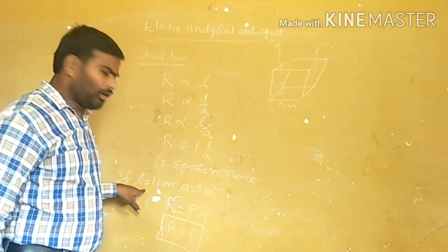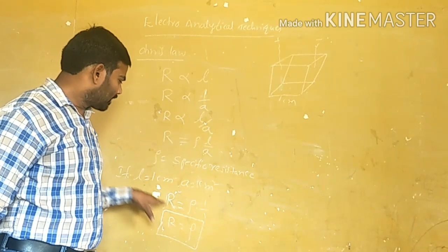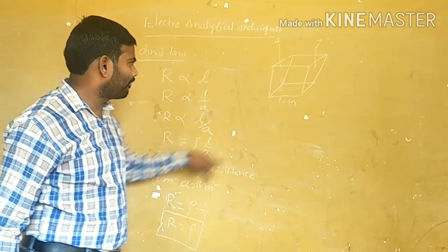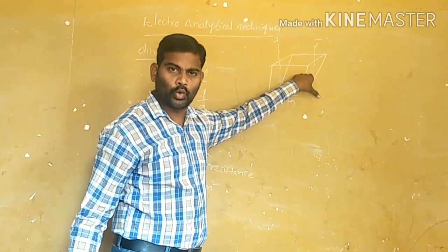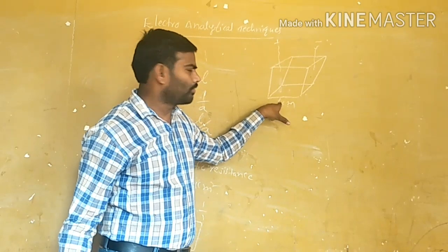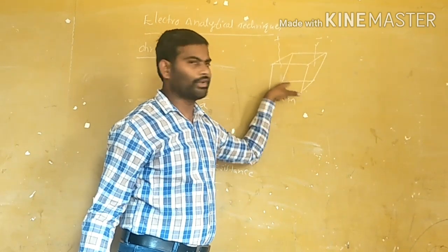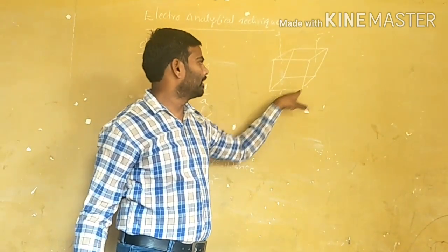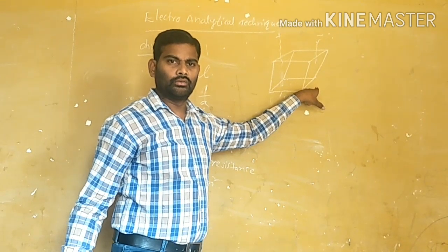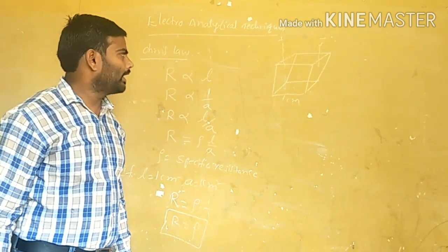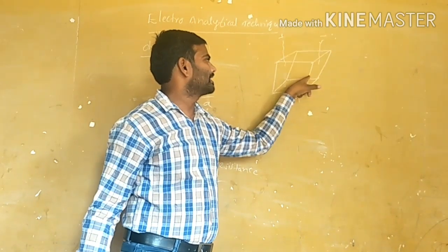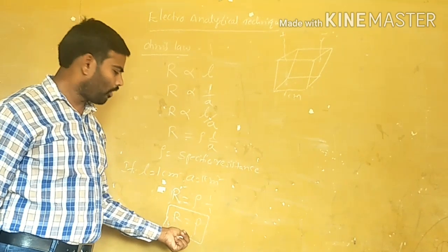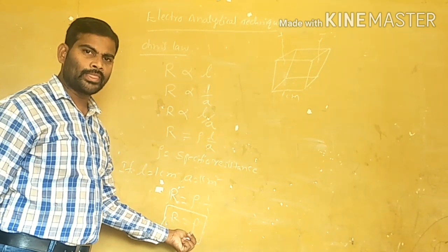Now, we get this condition by substituting L is equal to 1 and A is equal to 1 centimeter square. The area of one face of a cube of side 1 centimeter is side square, that is, 1 centimeter square. Now I am defining the specific resistance.